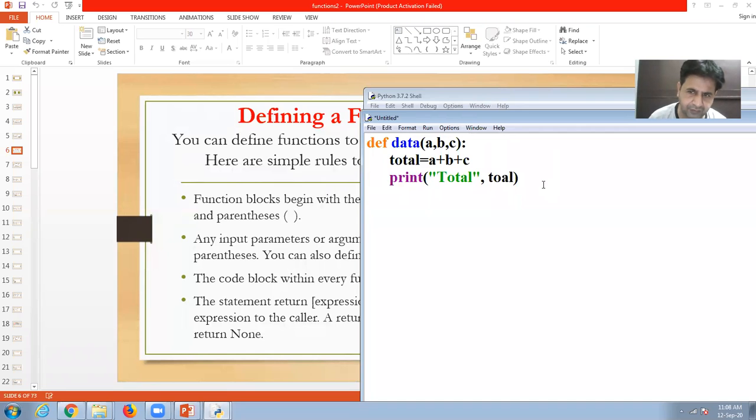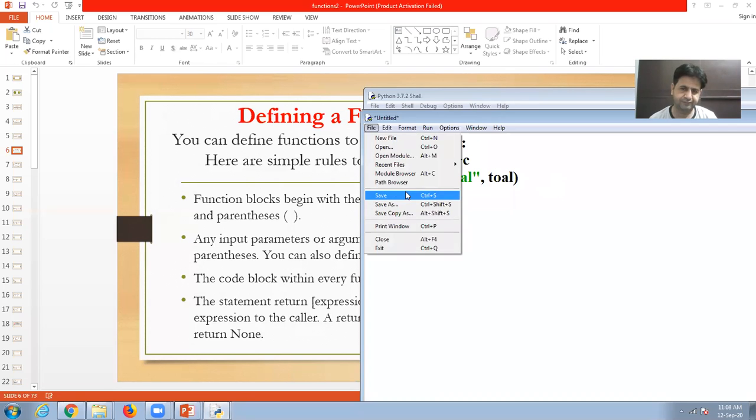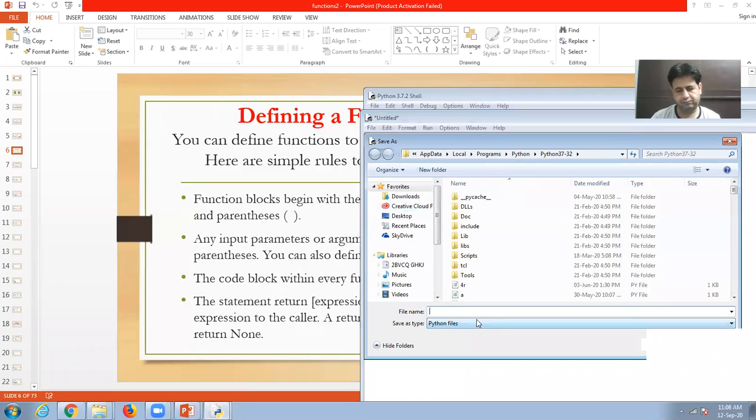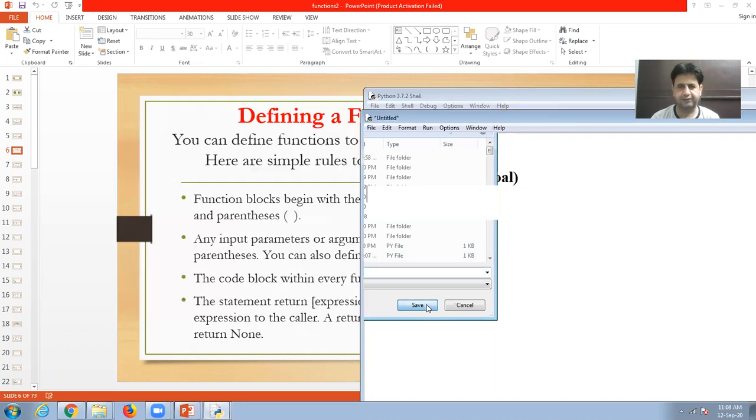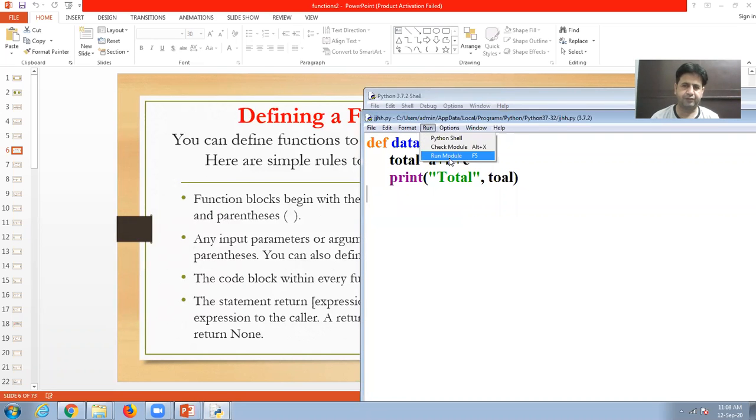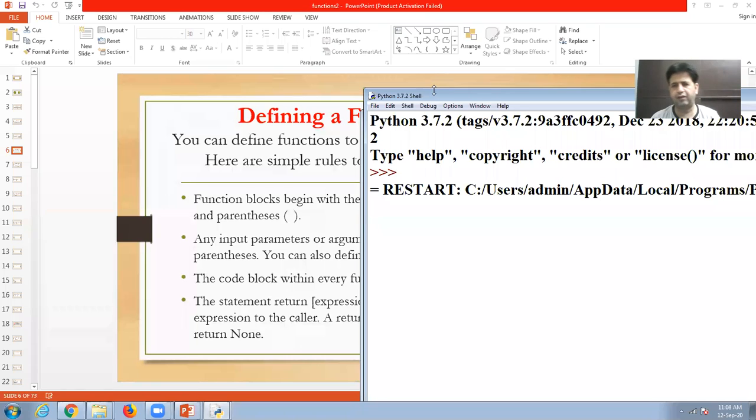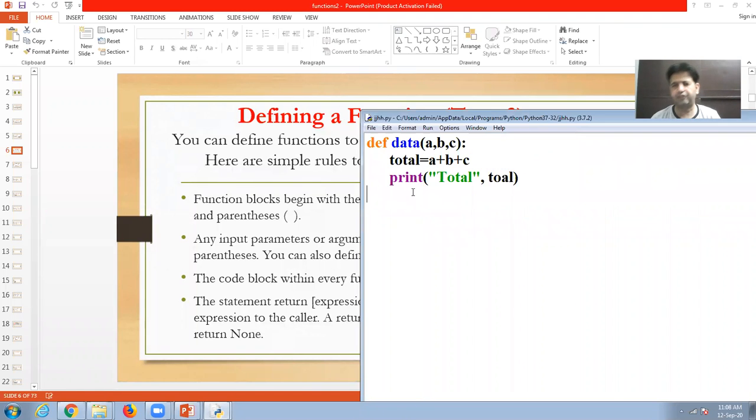And a function will not run or execute if we are not calling it. For example, I am saving this program, and after that I run this program. It will not give us a result because the function will not be executed if we are not calling it. This is called function calling.